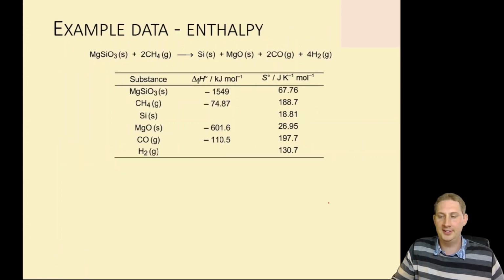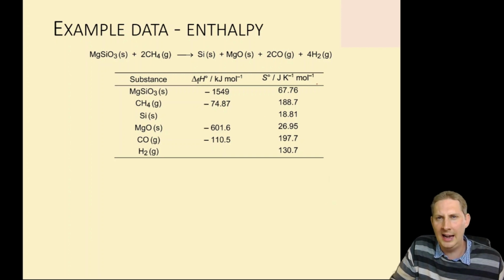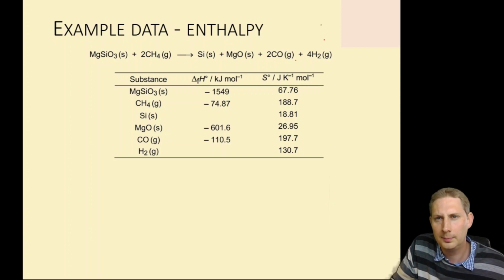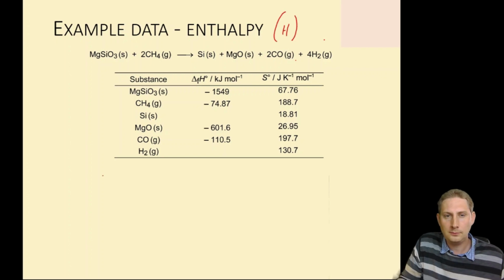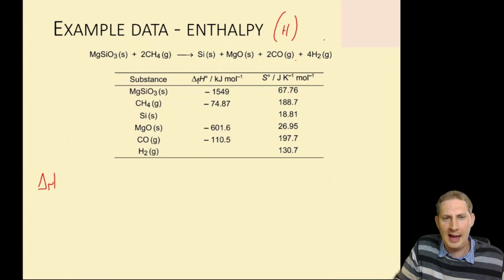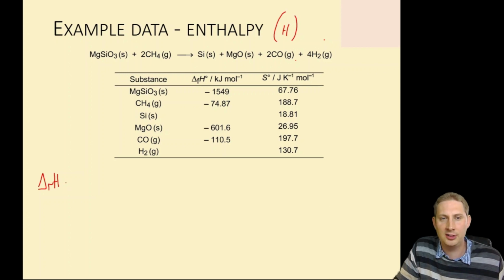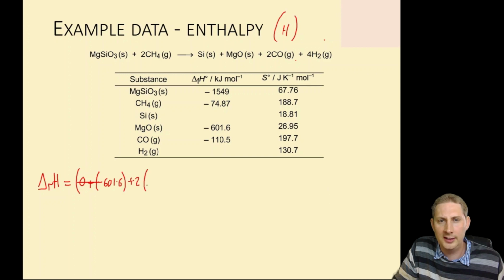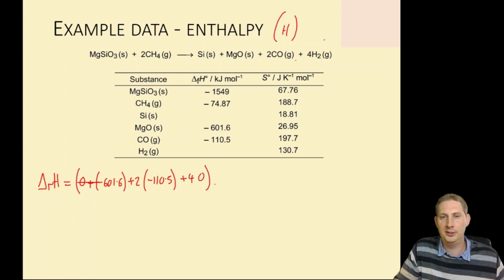So let's put some numbers in this, and we'll start with enthalpy, H. Right, how would we calculate the enthalpy change of this reaction? Well, it's products minus reactants. So product, silicon is 0, magnesium oxide is minus 601.6. There's 2 lots of carbon monoxide, which is minus 110.5. And there's 4 lots of hydrogen, which is 0 because it's an element.